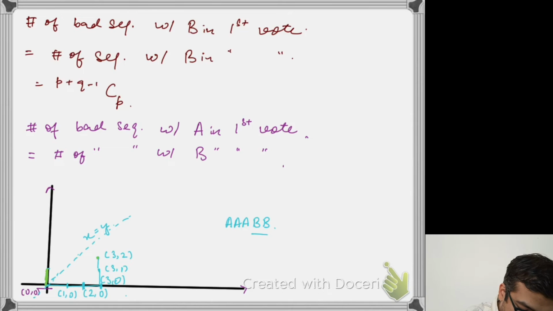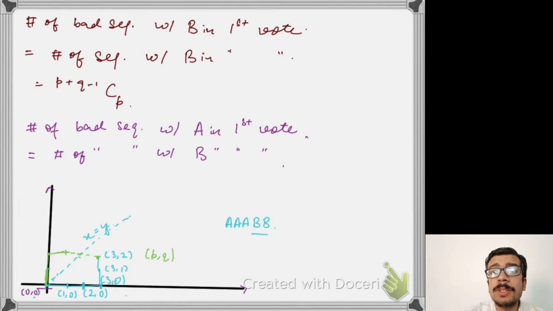And since P comma Q lies below this x equals y line, at some stage in the vote counting process, maybe in the first vote or second vote or third vote, I'm going to cross this line, right? Because I have begun above the line, and in the end I should end below the line, I need to cross this x equals y line. So if we have a first vote for B, then we are going to cross the line at some point.